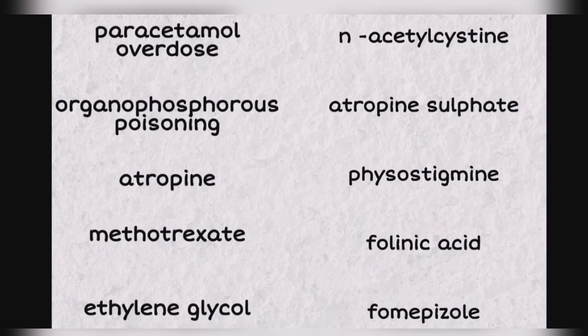For organophosphorus poisoning, we will give atropine sulfate as antidote. For atropine poisoning, we will give physostigmine as antidote. For methotrexate overdose, we will give folinic acid as antidote. For ethylene glycol overdose, we will give fomepizole as antidote.